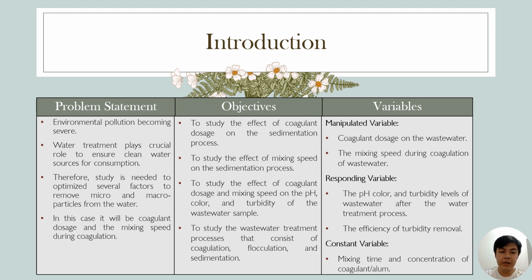The manipulated variable in this experiment will be the coagulant dosage on the wastewater and the mixing speed during the coagulation of wastewater. The responding variable will be the pH, color, and the turbidity levels of wastewater after the water treatment process and the efficiency of the turbidity removal. And lastly, the constant variable will be the mixing time and the concentration of the coagulant.